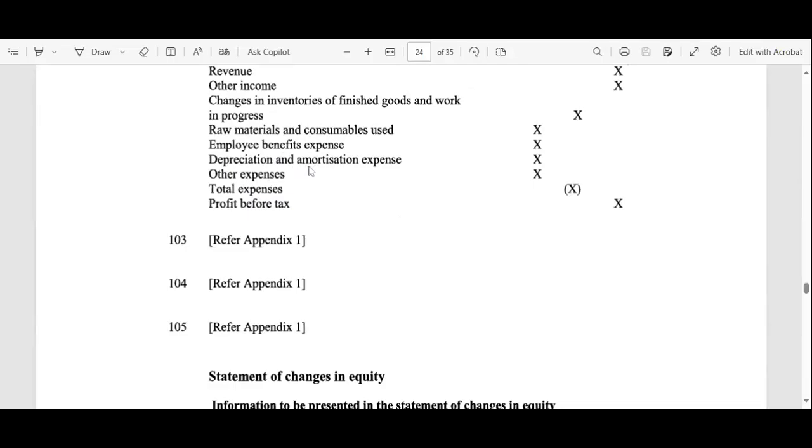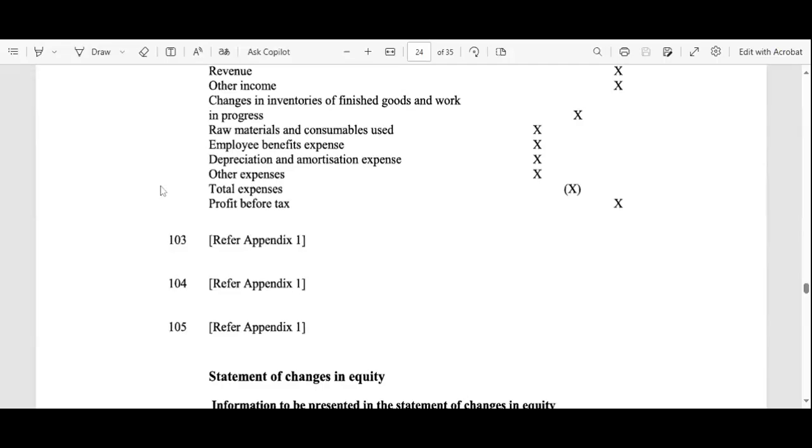That is the depreciation and the amortization expense. We know that during production we use machineries, but machineries depreciate over a period of time. That means the value of the machinery decreases as the machinery gets older. And we also add the other expenses, for example the electricity expense and rent. All these are other expenses. We can also see administrative expenses and advertising expenses, all included in the other expenses.